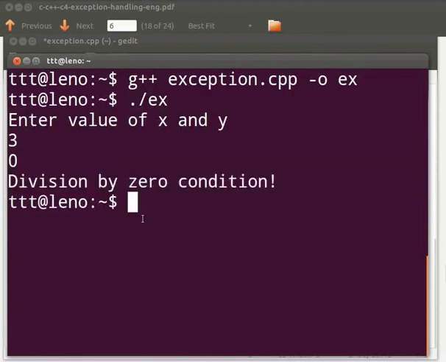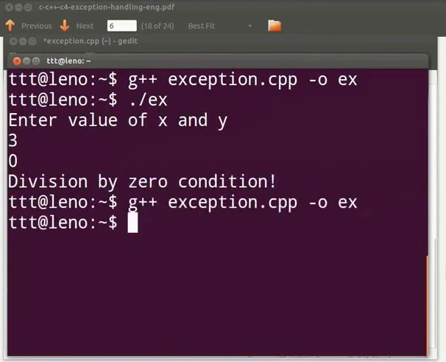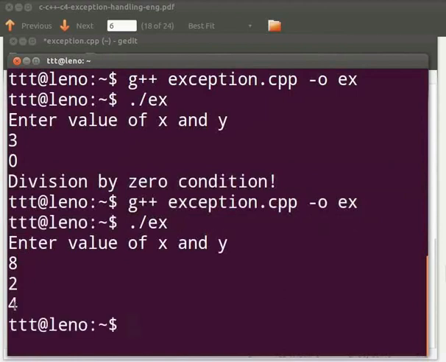Let us compile again. Press the up arrow key twice. Press enter. Again press the up arrow key twice. Enter value of x and y. I will give as 8 and 2. The output is 4. This is how the try, catch and throw block works.